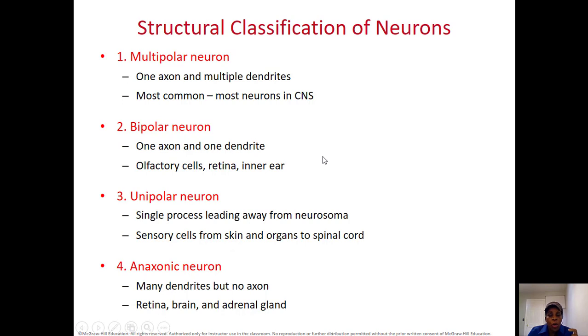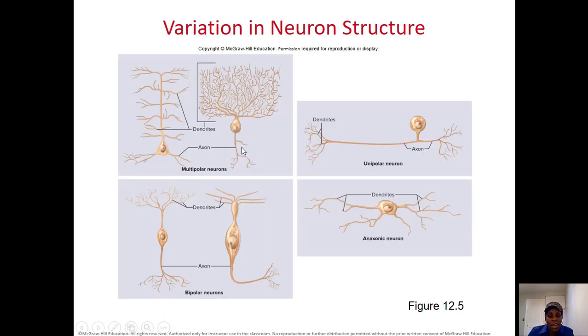Based on the structure of the neuron, the shape of the neuron, we have 4 types. We have multipolar neuron, bipolar neuron, unipolar, and anaxonic. These are the pictures here. So you can see, for example, the multipolar, we have lots of dendrite branching like a tree, and then an axon with the branches of the axon. Multipolar, like the multiple poles.